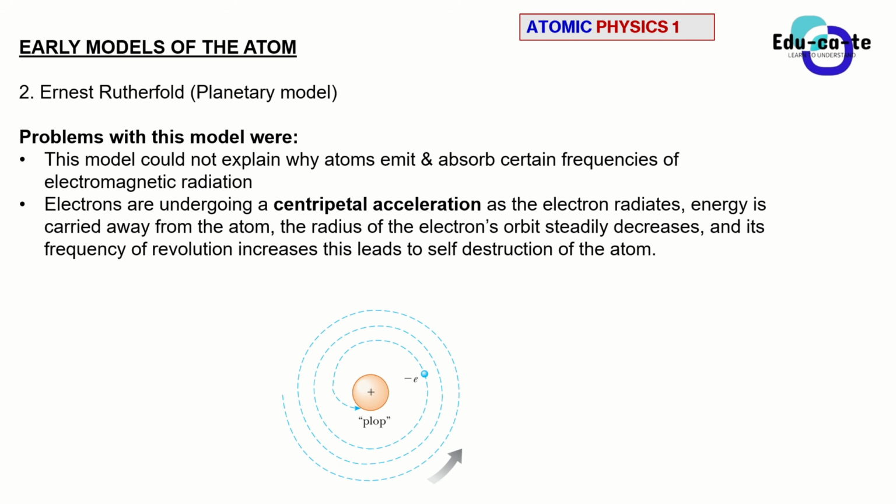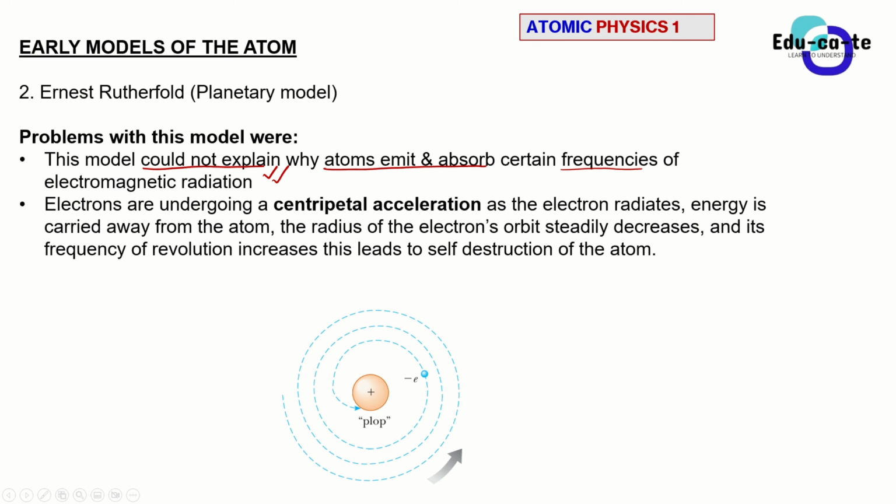According to classical electromagnetism and classical mechanics, you need to understand that, first of all, before you even go to the classical one, the model that Ernest Rutherford suggested clearly could not explain why atoms emit and absorb certain frequencies of electromagnetic radiation.